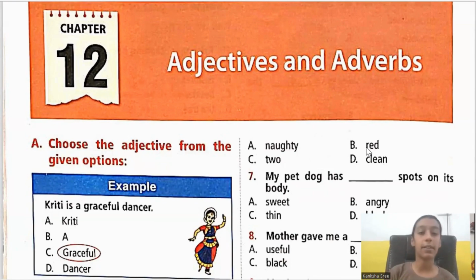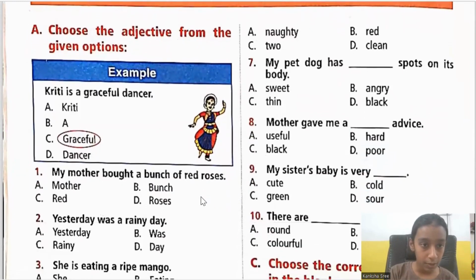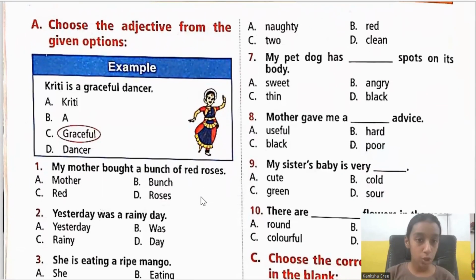Let us solve it quickly and complete it. All right, let's start. So without any delay, let's get into it. Example: choose the adjective from the given options. Kriti is a graceful dancer. What is the adjective in this sentence? It is graceful because the word graceful says what kind of a dancer Kriti is. So it is option C, that is graceful.